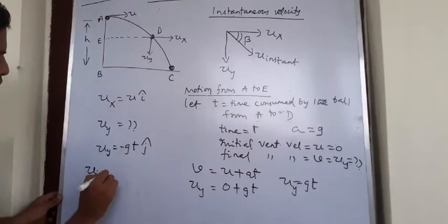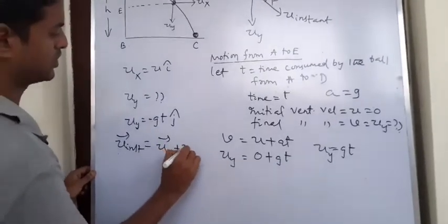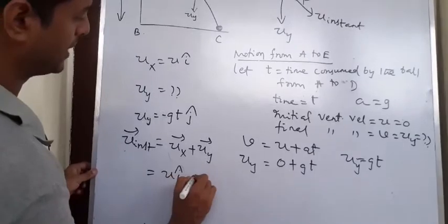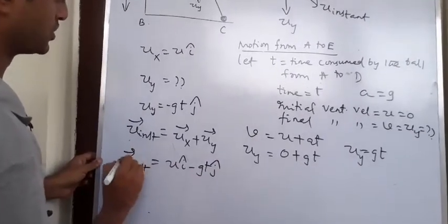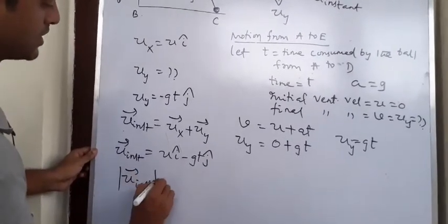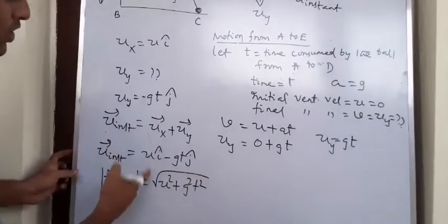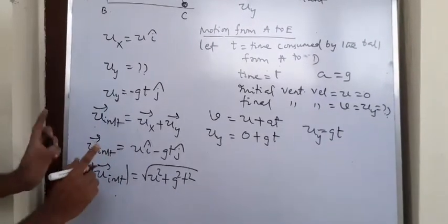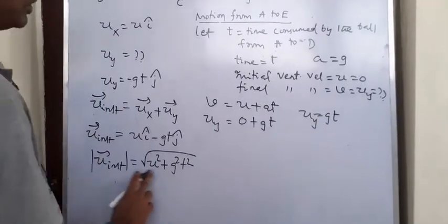So u instant will be ux plus uy. Now ux will be u i cap minus gt j cap. This is my instantaneous velocity, and from this I can find the magnitude. U instant magnitude will be square root over u square plus g square t square. If you cannot understand how I am getting it, just watch my vector video. I've explained everything in my vector videos. Okay, so u instant is this much.